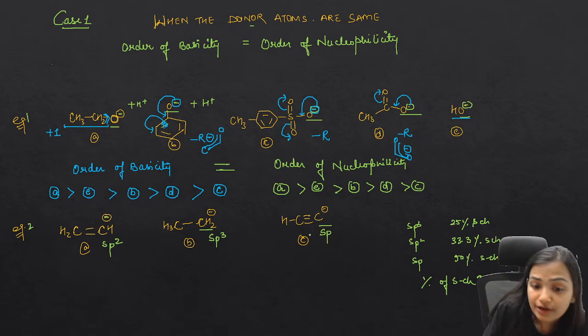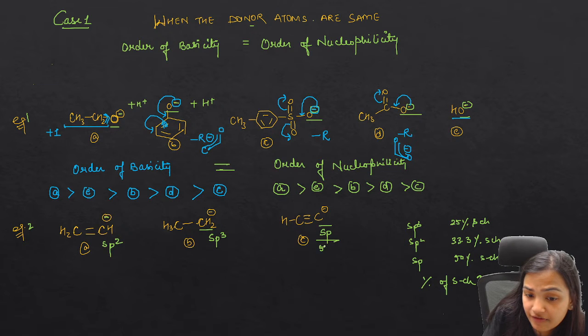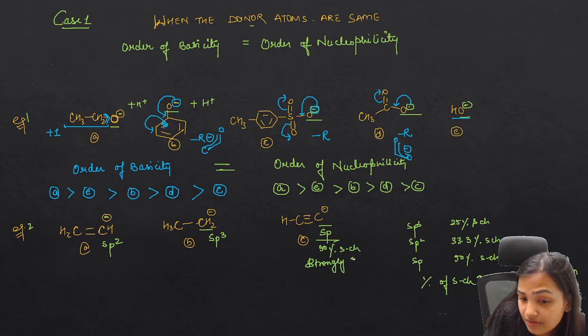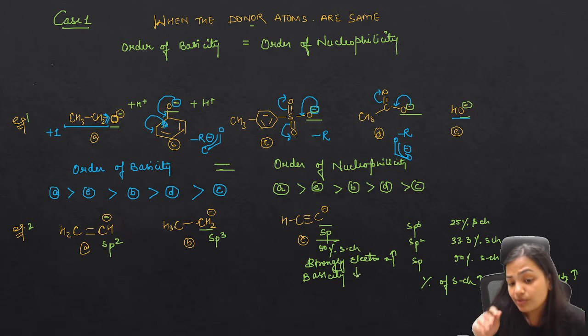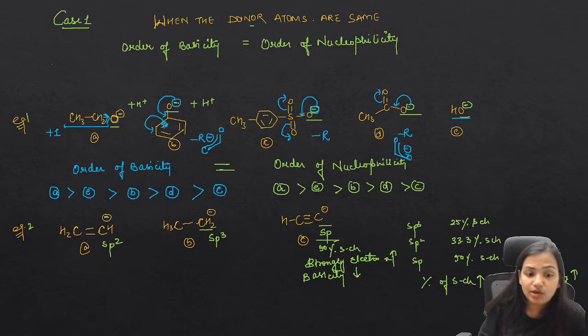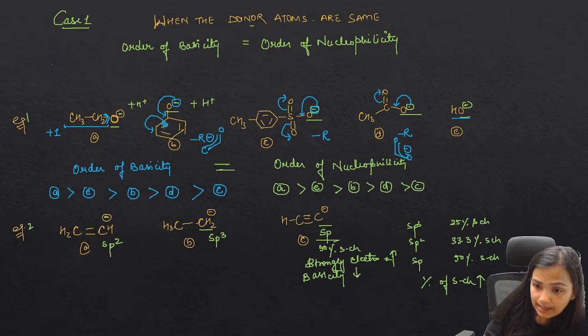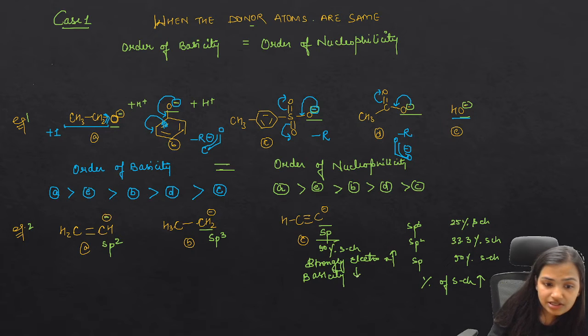Here we are having 50% s character, means it is highly electronegative. This is strongly electronegative, and as the electronegativity increases, the basicity decreases. So it is going to be the poorest base. If I have to give the order, the smallest s character I can see in the case of sp3.